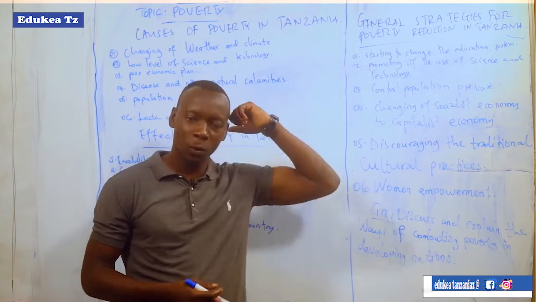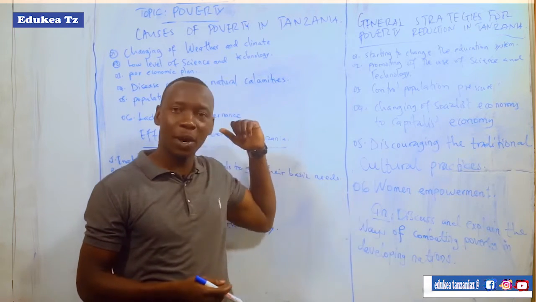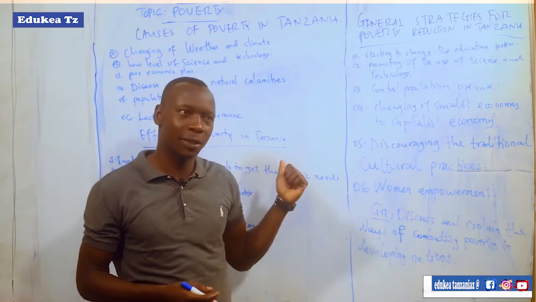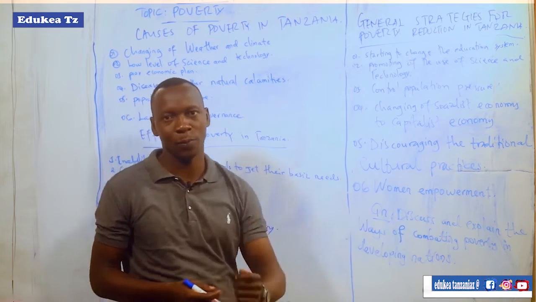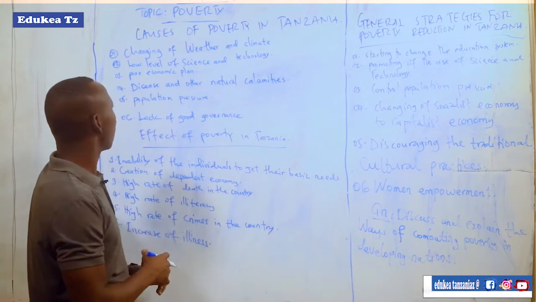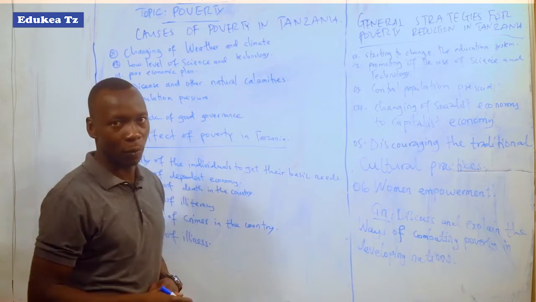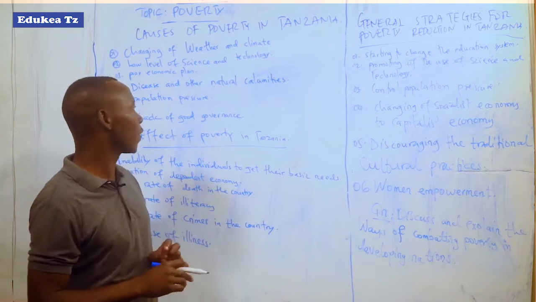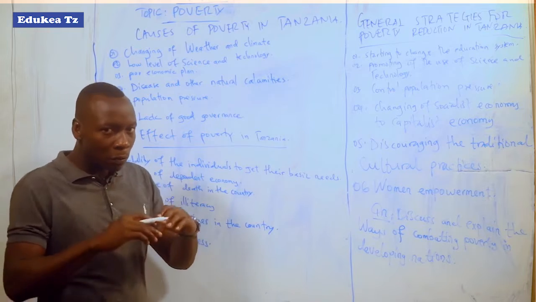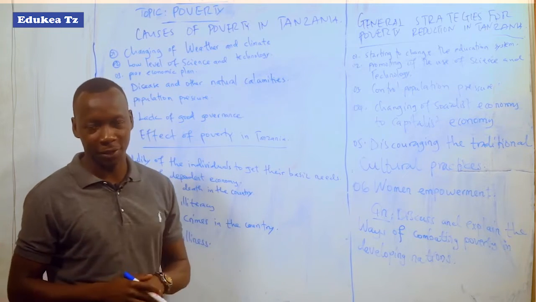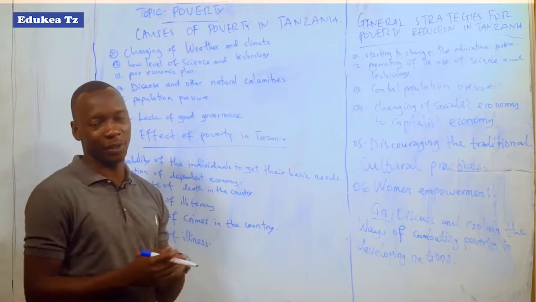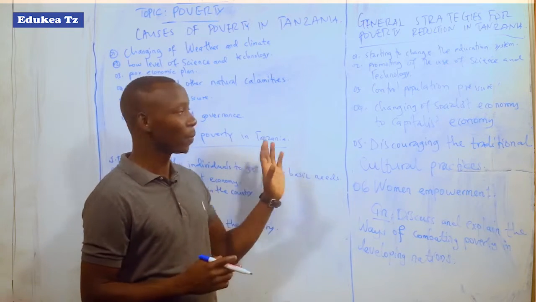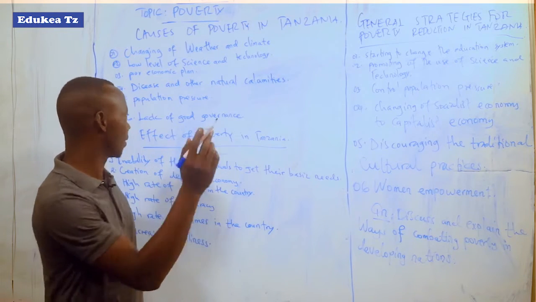Disease leads to the loss of money power. So through the loss of money power, people do not involve in economic activities, for example in agriculture. So this leads also to poverty in any nation. Take an example, the eruption of COVID-19. COVID-19 killed a number of people and it led most countries to ask for loans and other assistance, whereby now it led to the high debt of a country. So this is still a problem in most African and other nations.